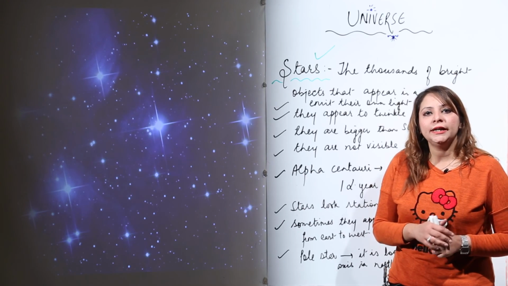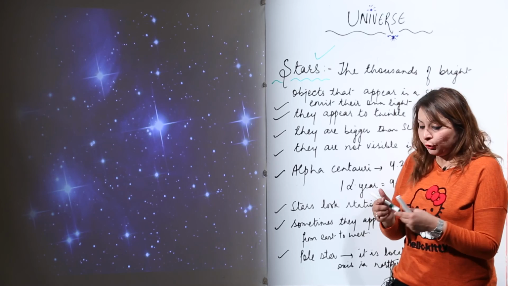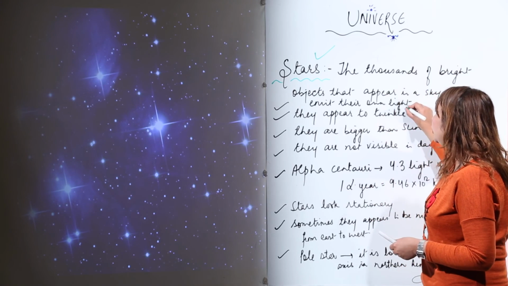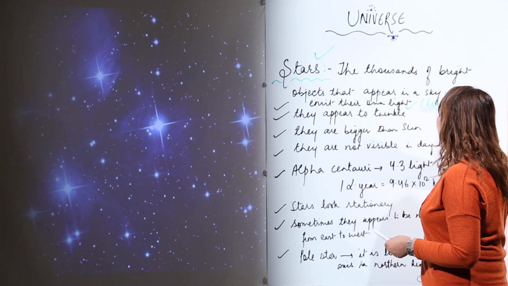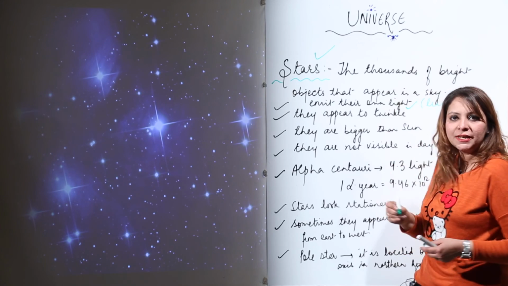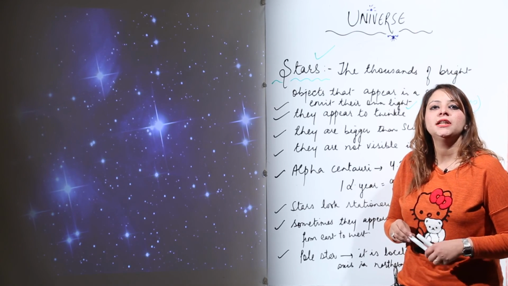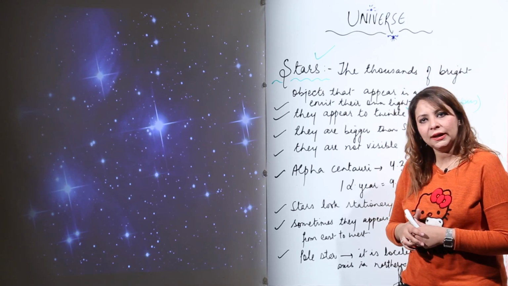Now we are going to study a few facts about the stars. First is that they are luminous. What do I mean by saying luminous? That means they emit their own light. They have their own light.